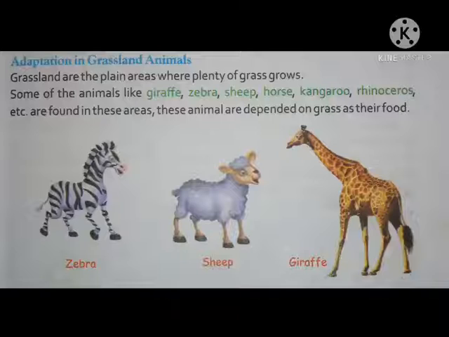These animals are dependent on grass as their food. So some examples of grassland animals are these. You have to remember this. And these animals are dependent on grass as their food. So these animals mainly eat grass as their food. Okay. See the pictures: zebra, sheep, giraffe.